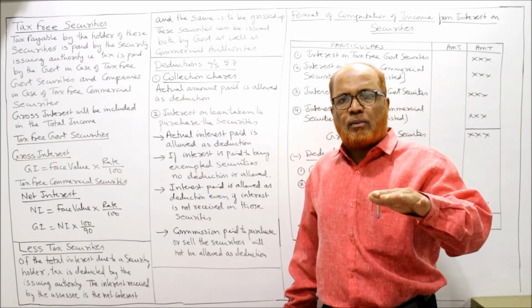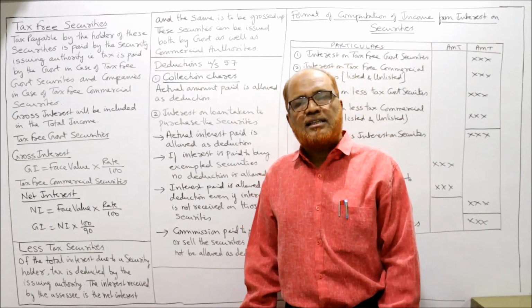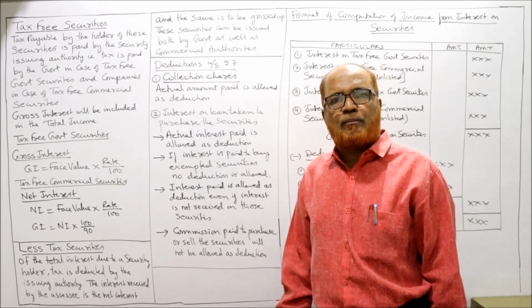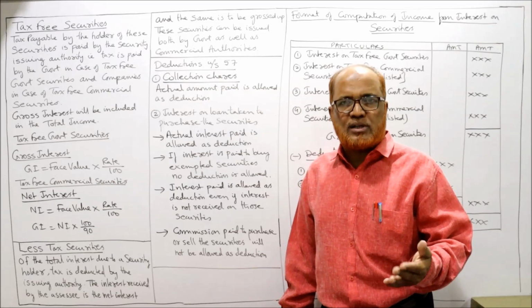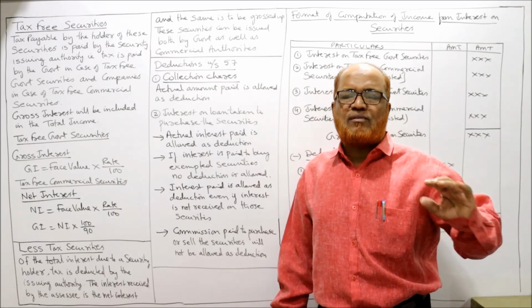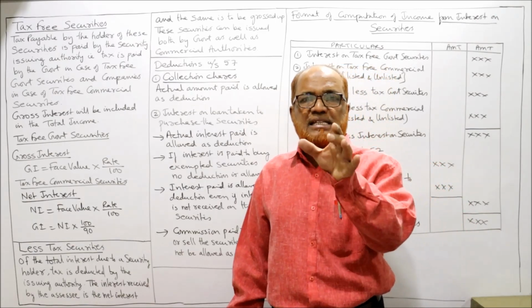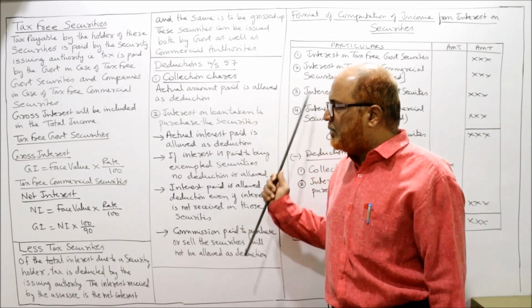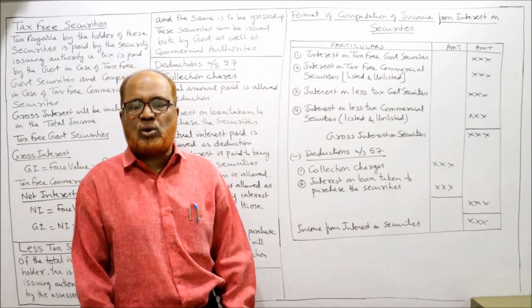Now we'll solve some problems. Apart from that, the other incomes are like hire charges received on letting of plant, machinery, family pension or commission on insurance companies. Like this, different types of other income, income from subletting, all these are miscellaneous other incomes which will be found in income from other sources. That I'll discuss. But before that, what is the format of computing the income from interest on securities?